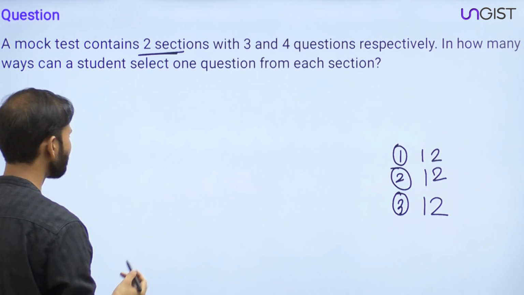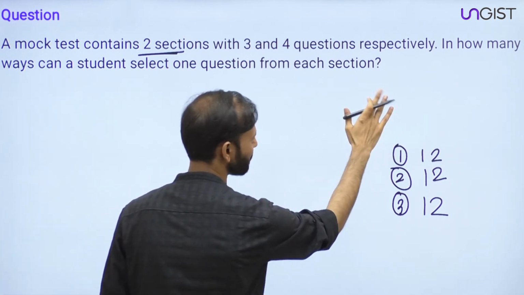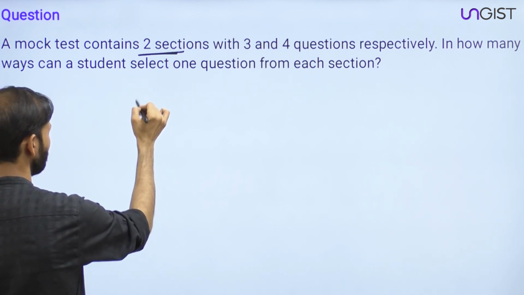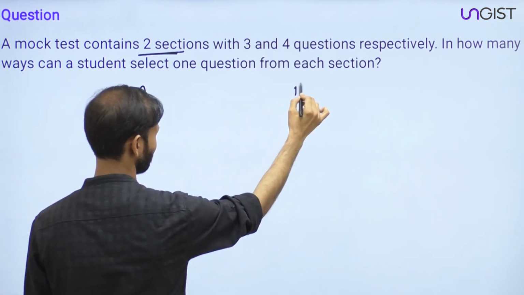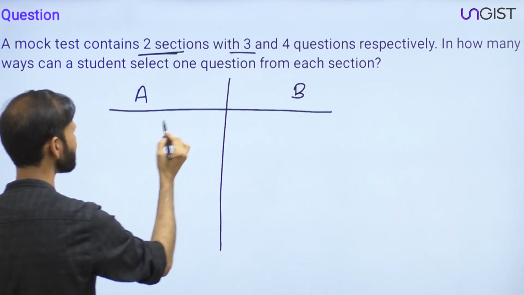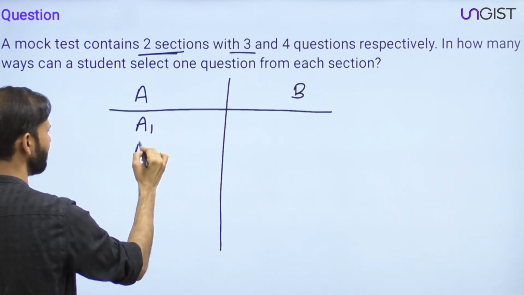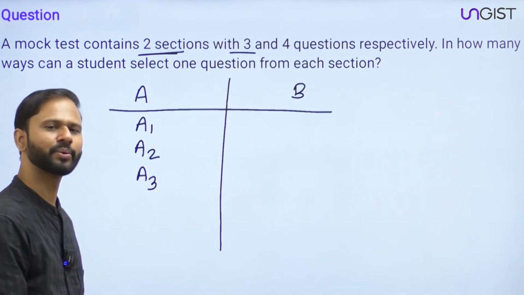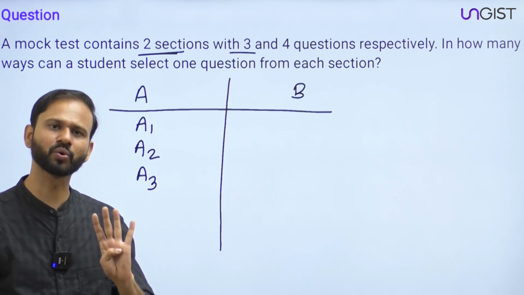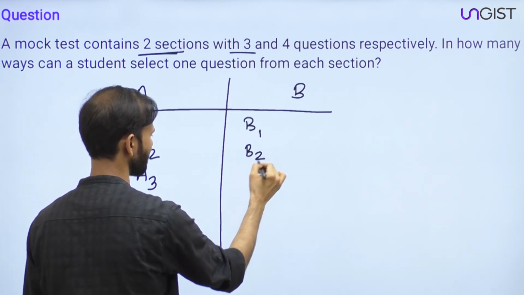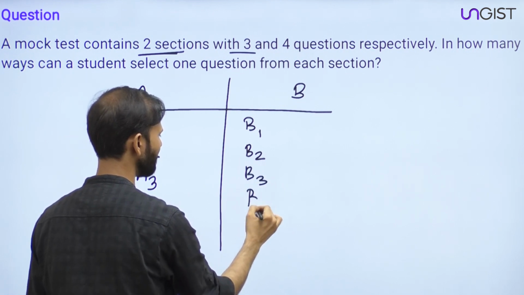Let's say there are 2 sections, section A and section B. Section A has 3 questions, let's say A1, A2 and A3, and section B has 4 questions, as the question is saying, B1, B2, B3 and B4.